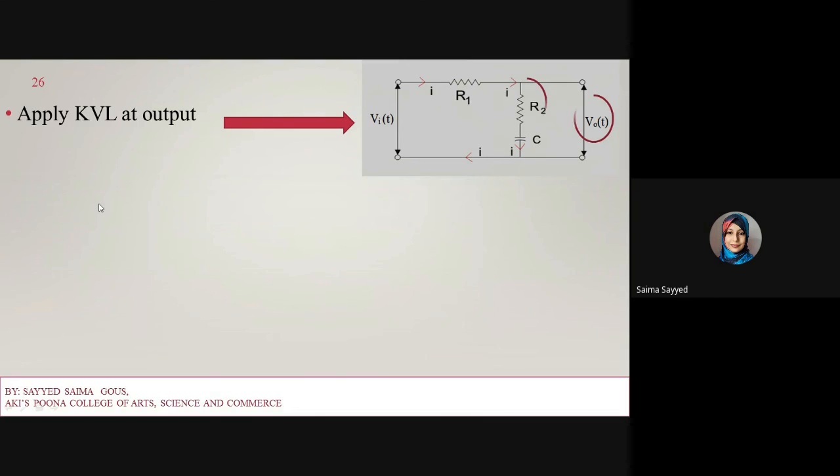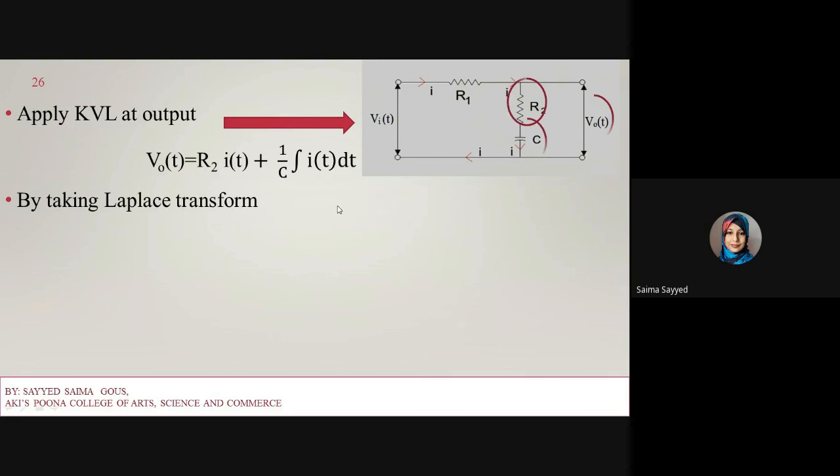Now apply Kirchhoff voltage law at the output terminal. V out of t is equal to voltage across resistor 2 plus voltage across capacitor. So V out of t is equal to R2 i of t plus 1 upon C integration i dt. Now take the Laplace of the above equation.